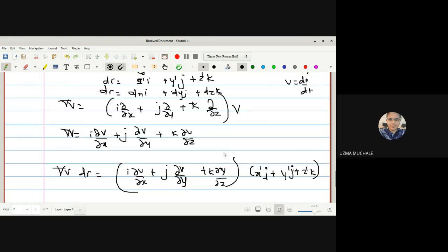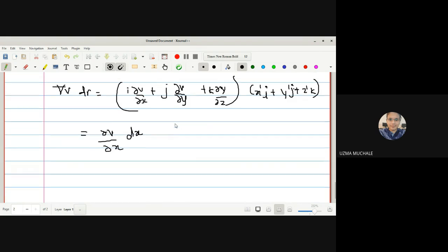Now, what will be the next term? If you take a dot product, the first term will be this one, the second term 0, the third term also 0, because i, j, k are the unit vectors along the x, y, z axes. We know that the angle between the x, y, z axes is 90 degrees, so cos 90 is 0.